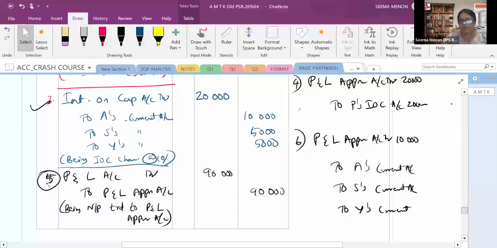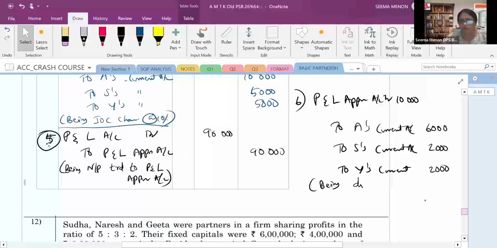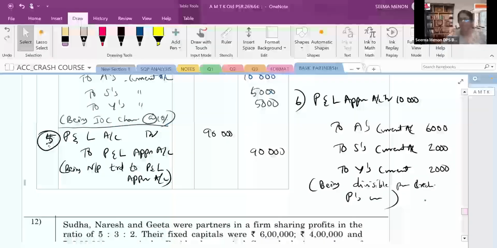So here it will be 6,000. After that, 2,000, 2,000. Being divisible profit credited to partners current account. Okay, you will write that only. Being divisible profit credited to partners current account. In short, you have to write quickly.